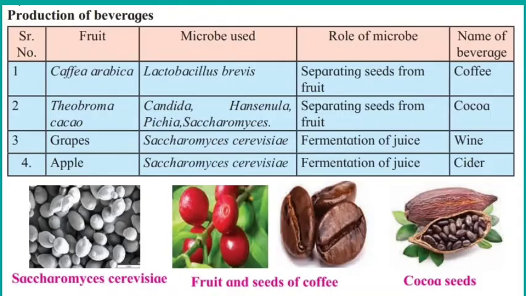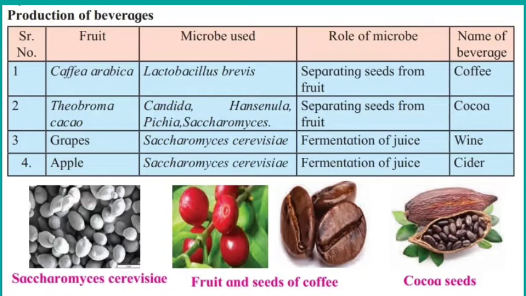Next we will see some of the beverages in which the microorganisms are useful in production. Here the first one is Coffea arabica, that is the coffee. Its scientific name is Coffea arabica. The microbe which is used in that is Lactobacillus brevis. And what is the role of the microbe? The microbes are separating the seed from the fruit, and then we are getting the coffee, and then we are preparing the coffees at home.